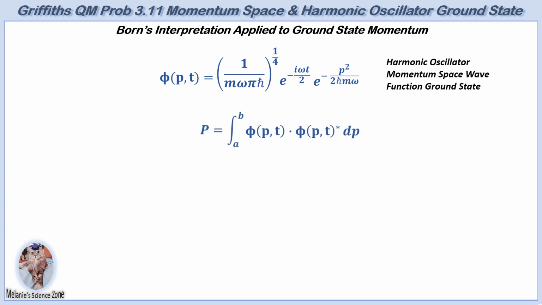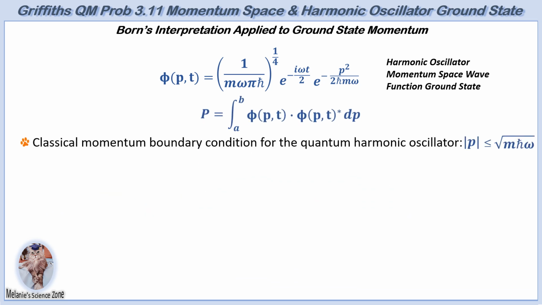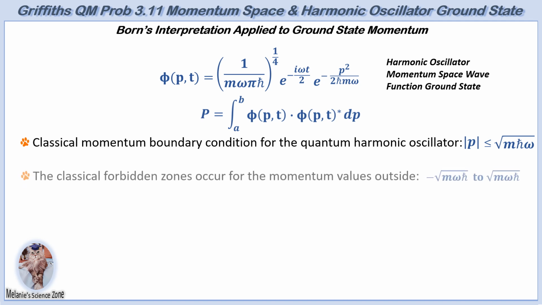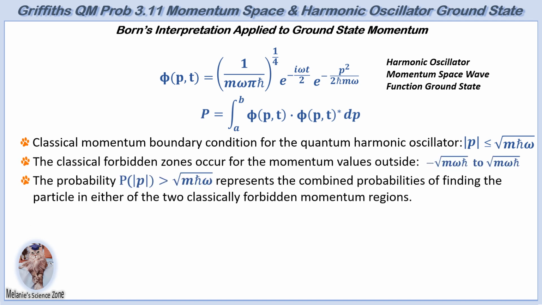The classical boundary for momentum in the quantum harmonic oscillator using the ground state energy level, as established earlier, is bounded by the absolute value of p less than or equal to the square root of m h bar omega, where m is the mass of the particle, h bar is the reduced Planck's constant, and omega is the oscillator's angular frequency. For the ground state, there is a non-zero probability of finding the momentum of the particle in the previously defined classically forbidden regions.